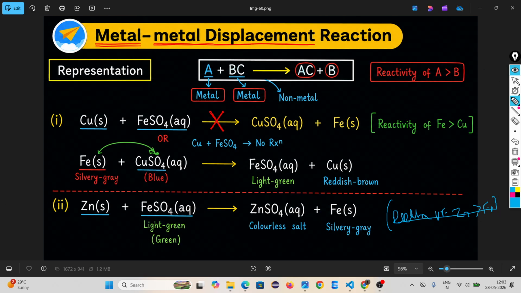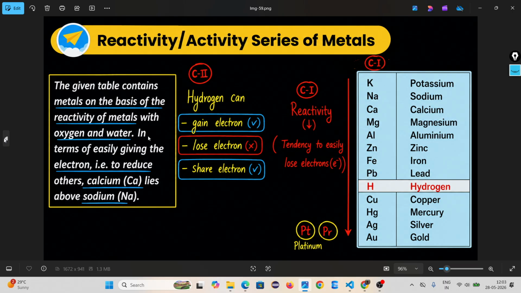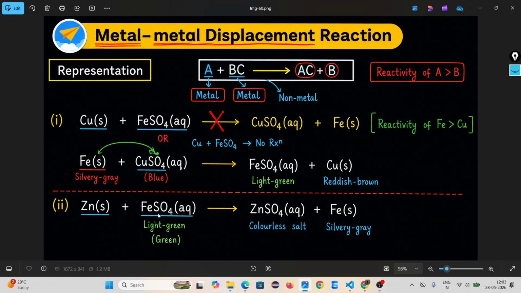If you check the reactivity series, zinc comes here and iron is below zinc. So who has greater reactivity? Zinc. That's why zinc removes iron from the compound and makes its own compound.